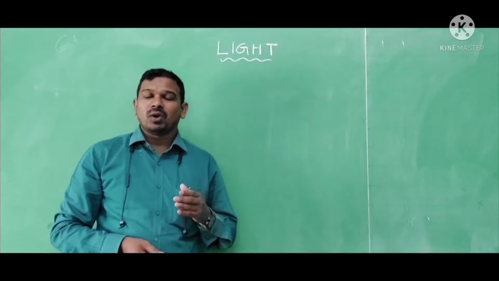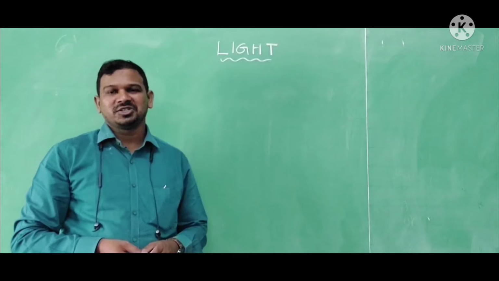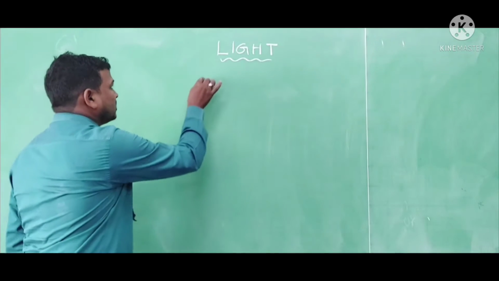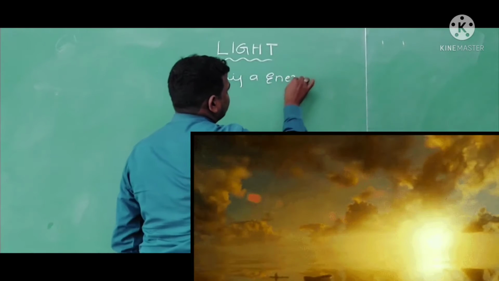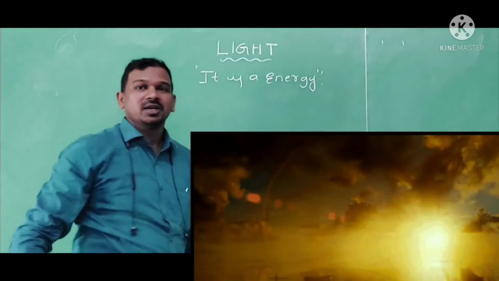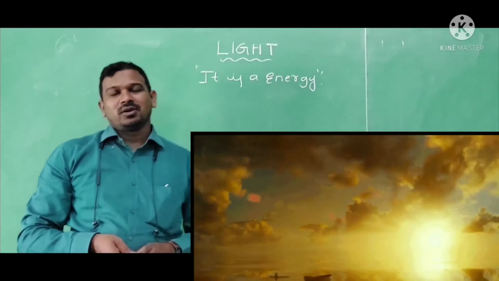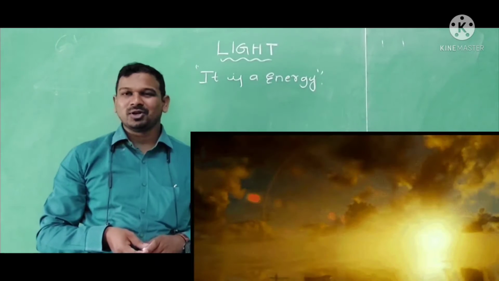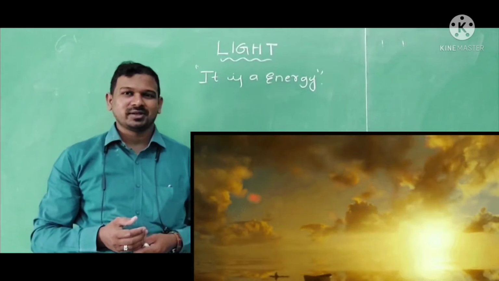Now what is light? Light is a form of energy which helps us to see the objects. Now, is it possible to see the object without light? No, absolutely not possible. When there is light, then only we are able to see the objects.